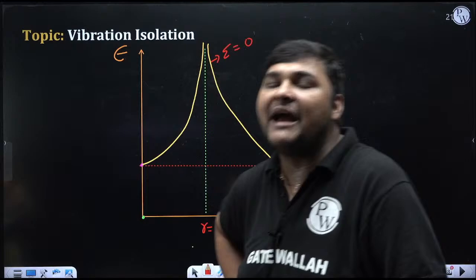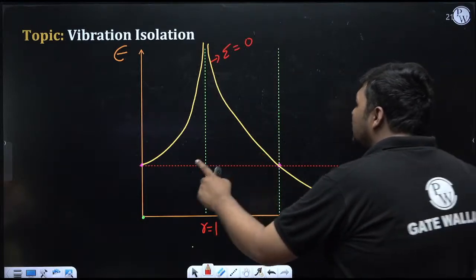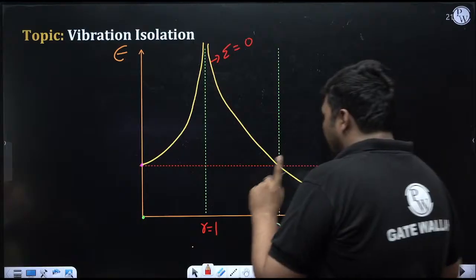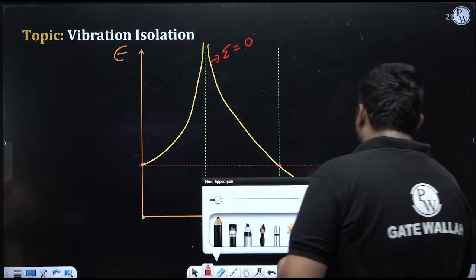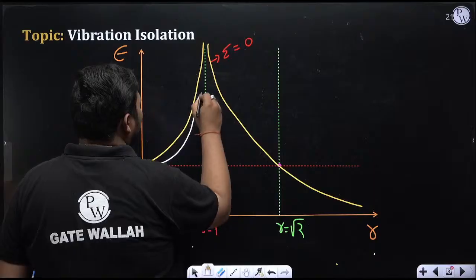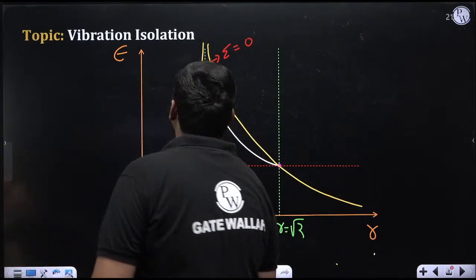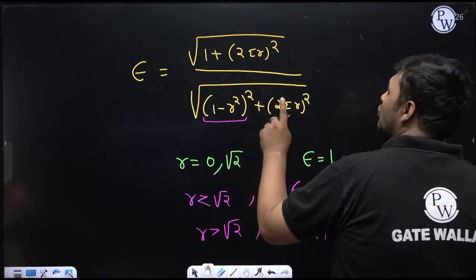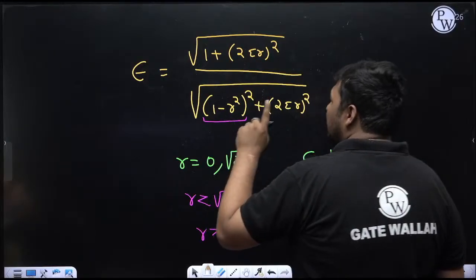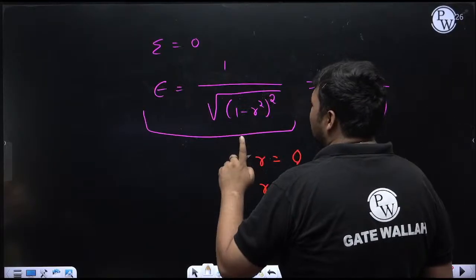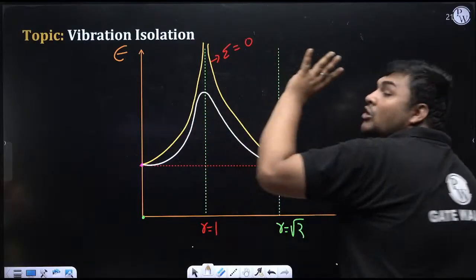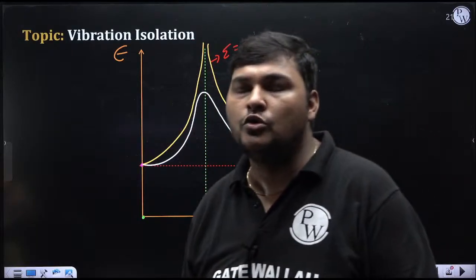But what is the pattern now? Between 0 to root 2, you need to remember, if we are increasing zeta, the value of epsilon will decrease. This mathematical equation is such that between r equal to 0 to root 2, if we increase zeta, epsilon will decrease. But it is decreasing, and it will remain more than 1, because between 0 to root 2, epsilon is more than 1.